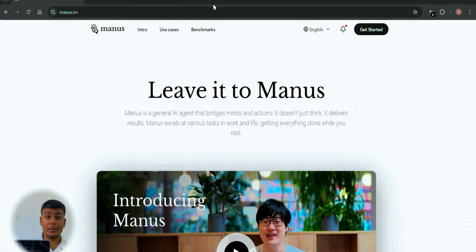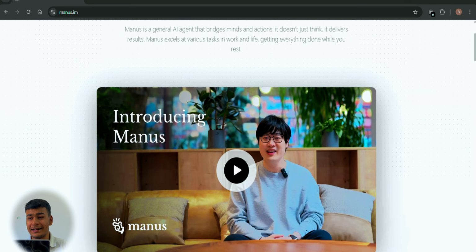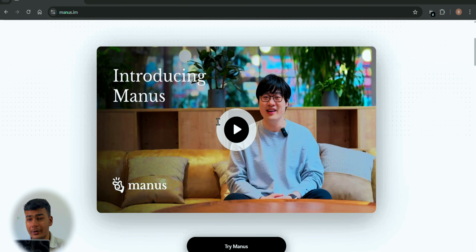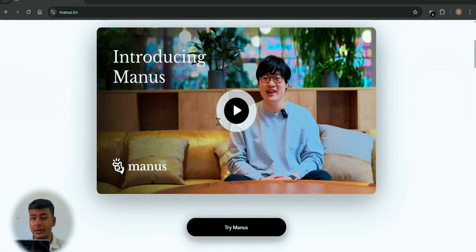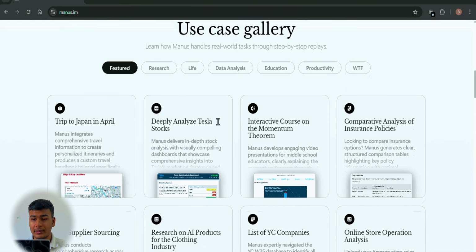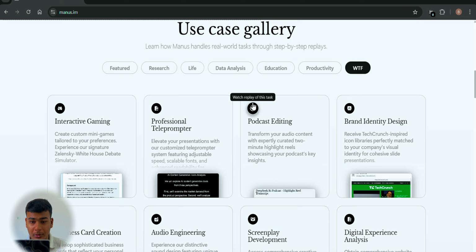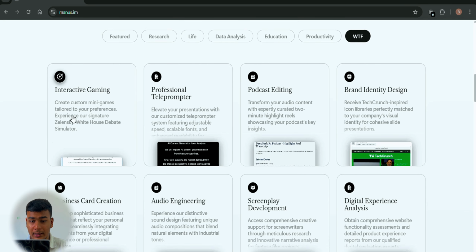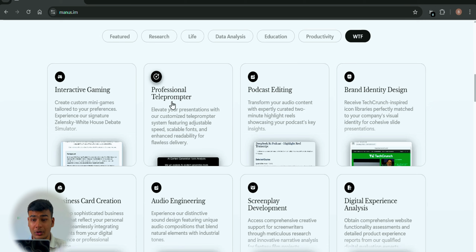And this is the Manus website, and we see its introduction video, which went viral within 2 days of its publishing. And we see the use case gallery. See, it has research, life, data analysis, education, productivity, and WTF. Let's see what's in WTF. See, you can create custom mini games tailored to your preferences. Experience our signature Zelensky White House debate simulator. The professional teleprompter, which I told you about.